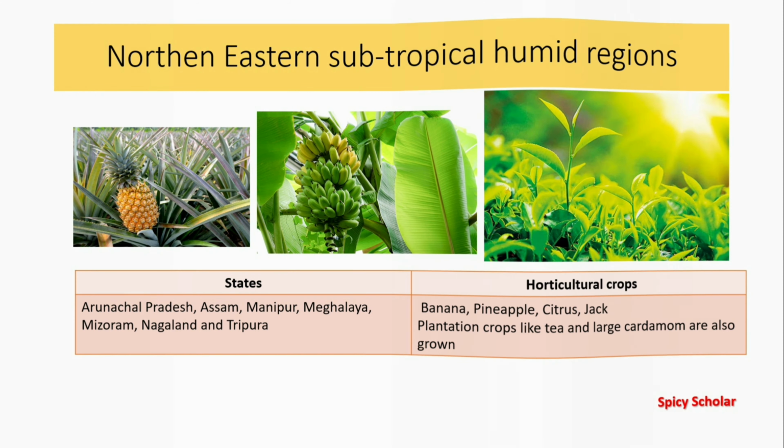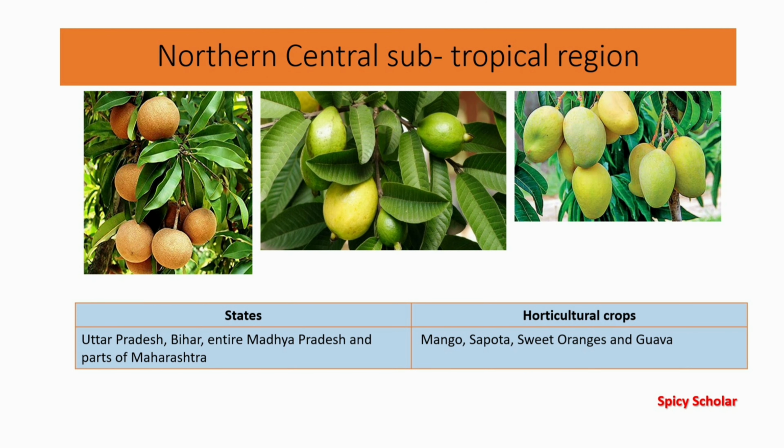Friends, now we are stepping into the last agroclimatic zone in the northern part, that is north central subtropical region. This region includes the parts of UP, Bihar, entire Madhya Pradesh and parts of Maharashtra. Horticulture crops grown in this region are mango, sapota, sweet orange and guava.